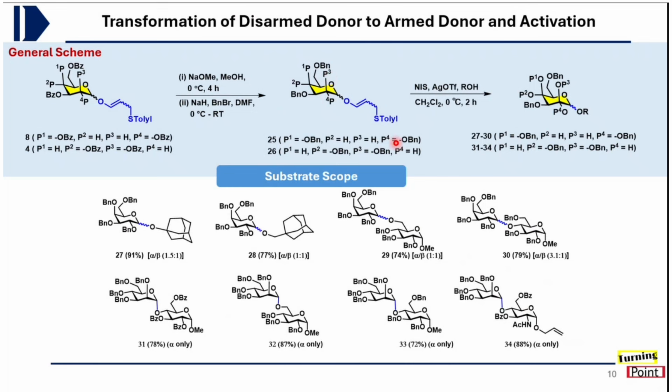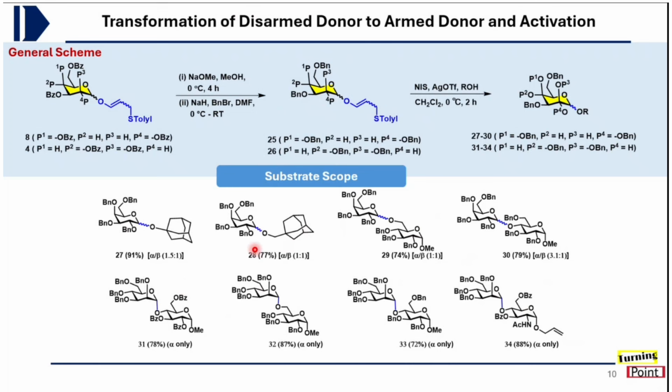So once this armed TCP donor was ready, it was found that the previously optimized condition of NIS, silver triflate at 0 degree centigrade in the presence of dichloromethane as a solvent worked in this case also, and it was found that various aglycosyl and glycosyl acceptors could be coupled, but in these cases selectivity was not very good.